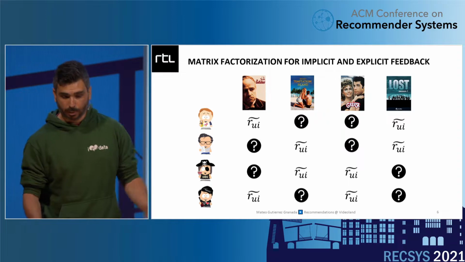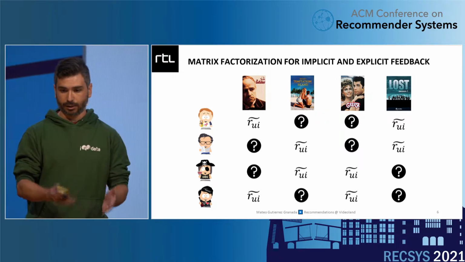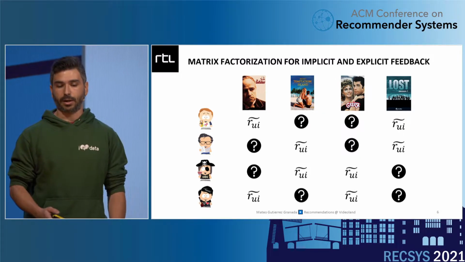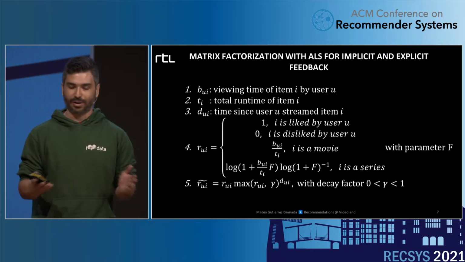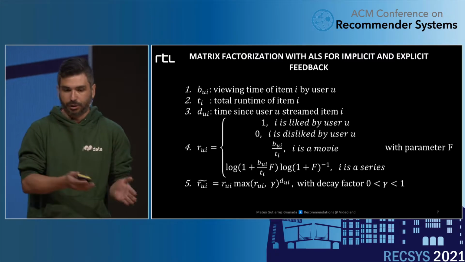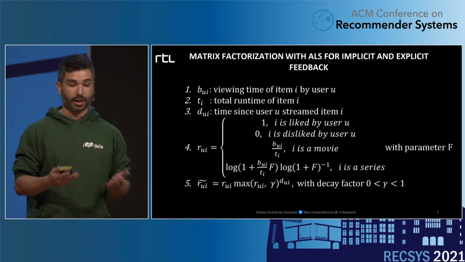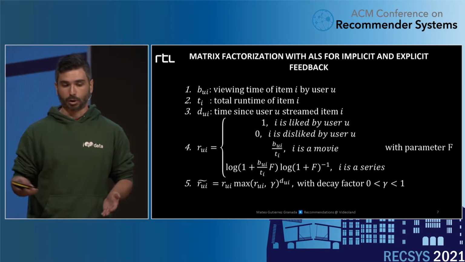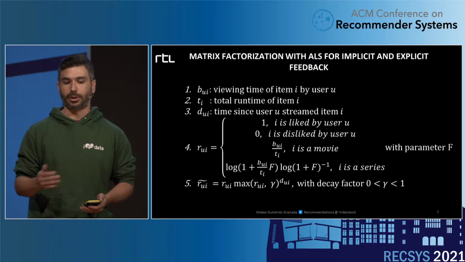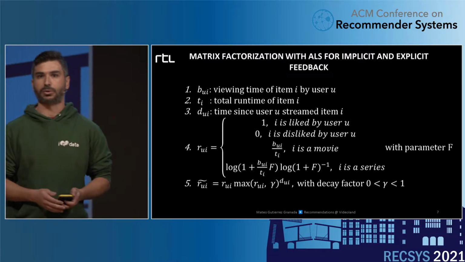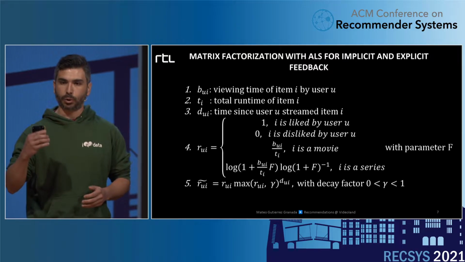So we combined this in a signal R tilde from 0 to 1 that is mostly a very naive mapping from a dislike to 0, a like to 1. If the item is a movie, we would use the completion rate. If the item is a series, we would use a logarithmic transformation of the completion rate so that we would boost that completion rate a little bit.